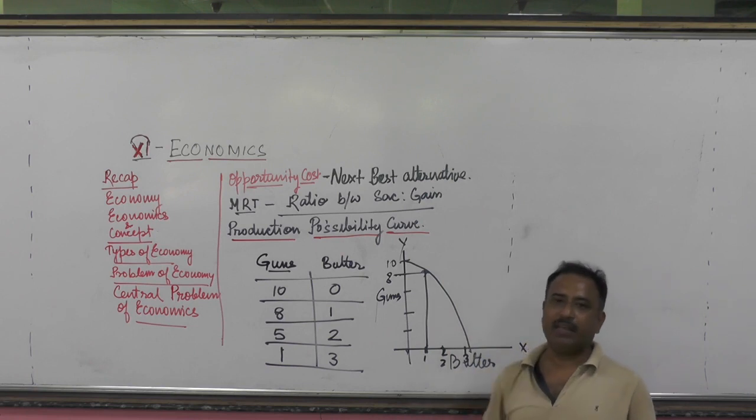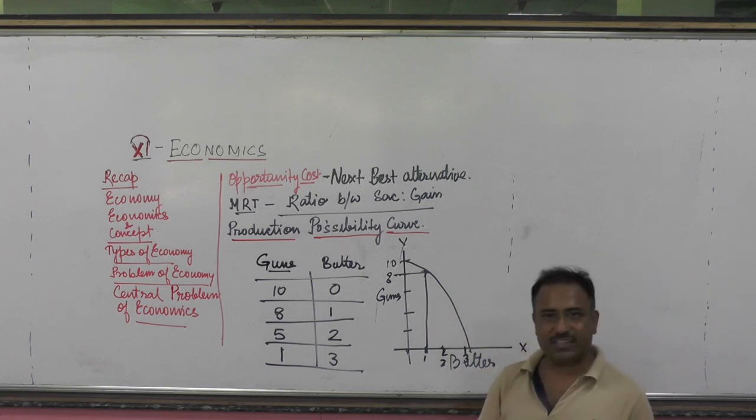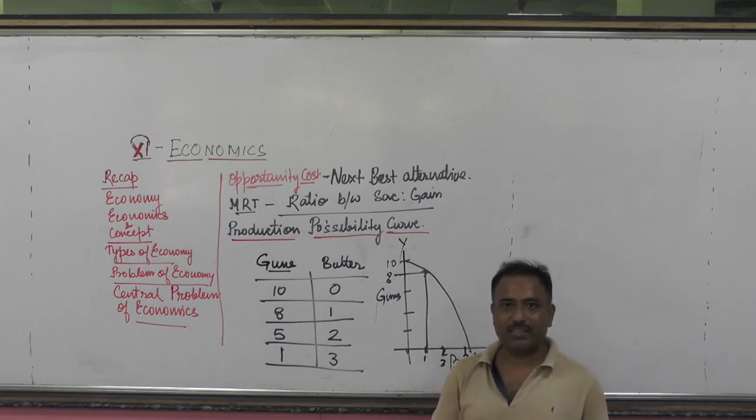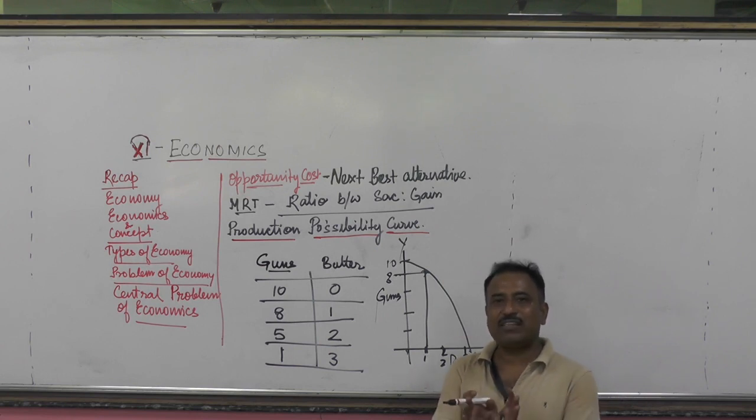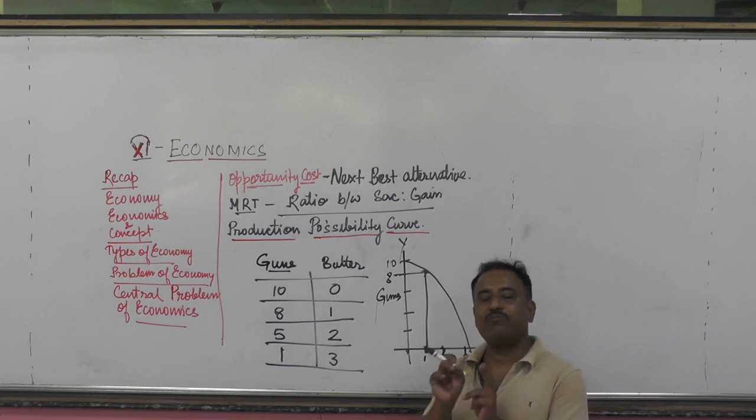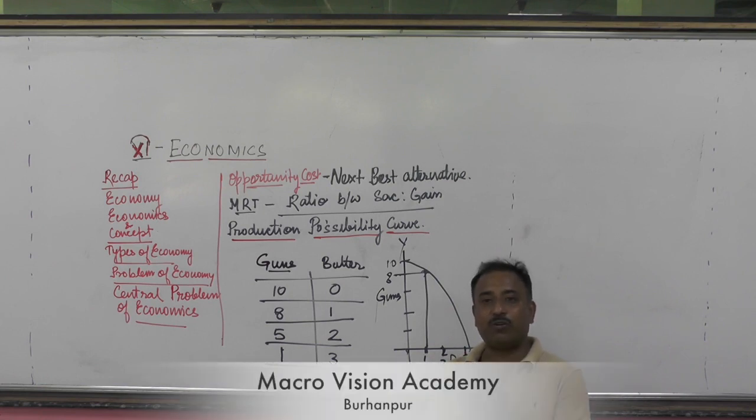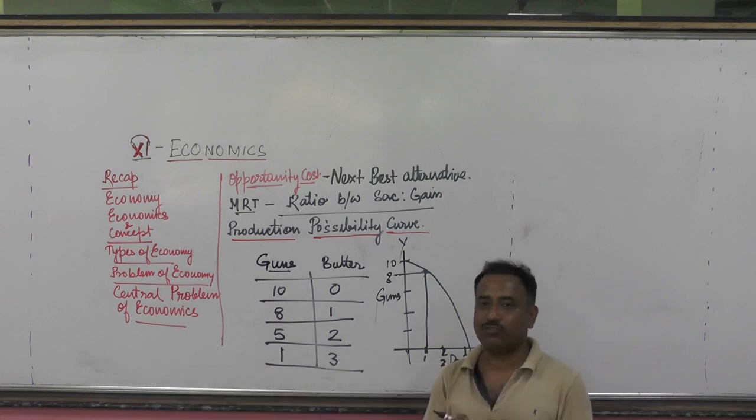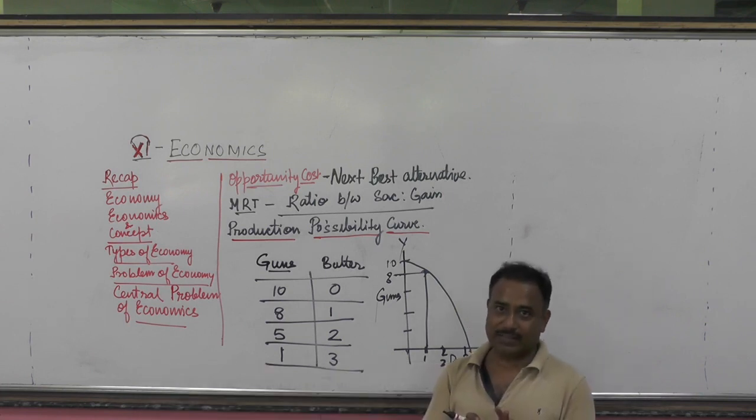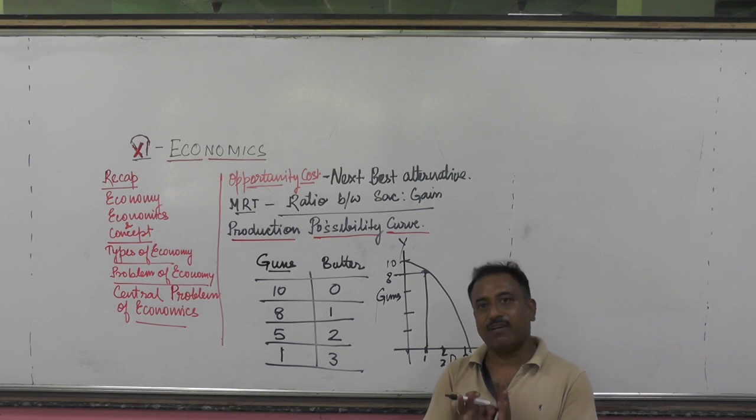Now it has some limitations. What are the limitations? Now the resource is limited and we have to produce 2 of the goods. Whatever the 2 goods we are producing, it is on the basis of technology and resources available to us. Is it clear? On the basis of technology and resources available to us.